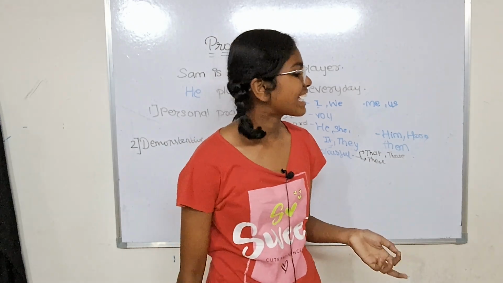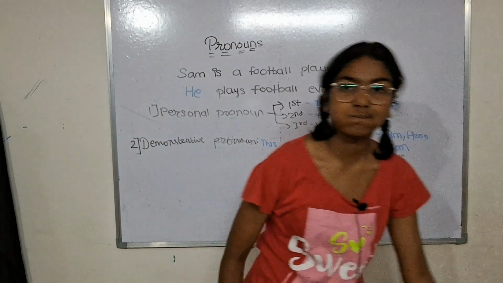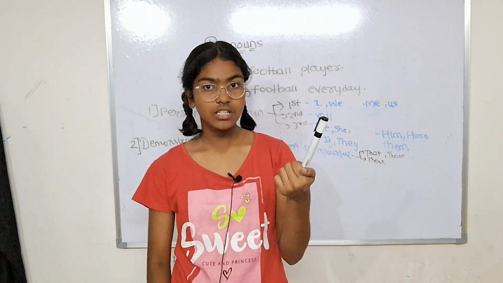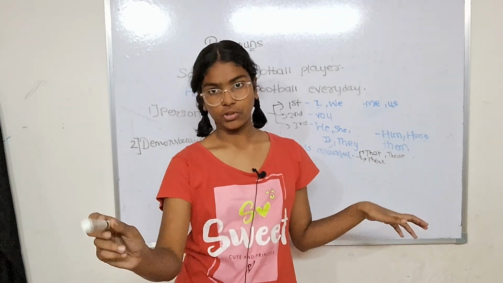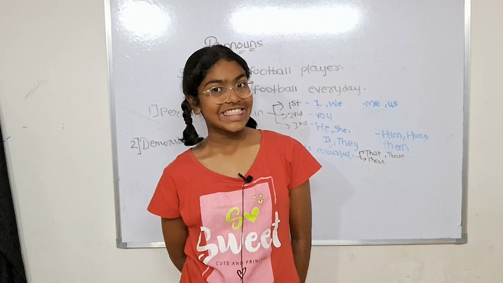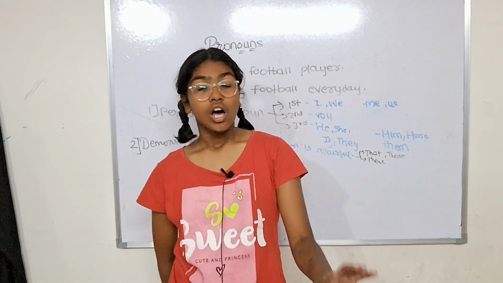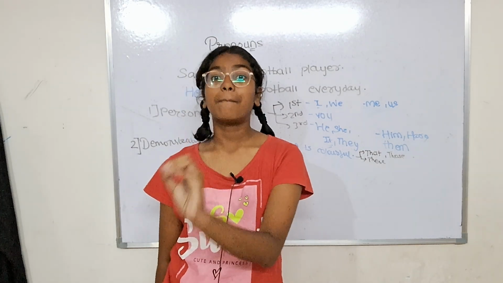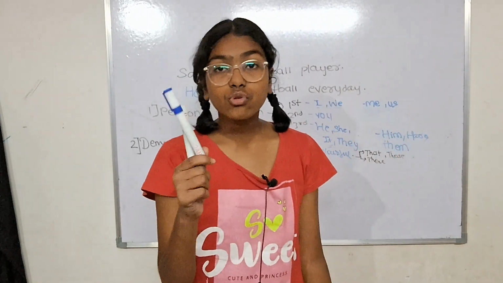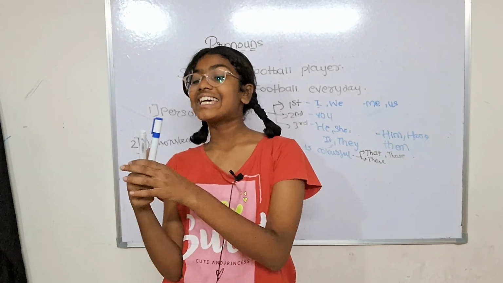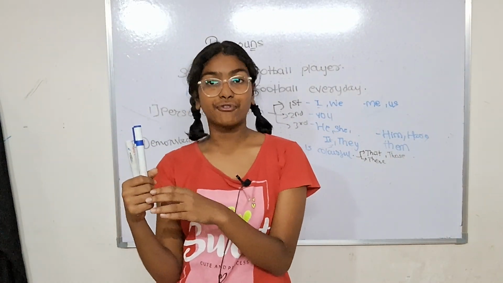Like if I say this pen is colorful, but if I just see there is a book there at the corner, that is a book. So see, this is a pen. Pen was singular, but if I say I have two pens right now, so these pens are beautiful.